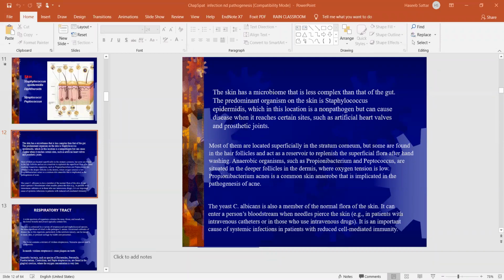When it reaches the heart, this Staphylococcus epidermidis can cause rheumatic fever, or inflammation in prosthetic joints. It affects the heart walls, which will lead to a valvular heart disease, and the patient will suffer from heart failure, because valvular disease will lead to heart failure.